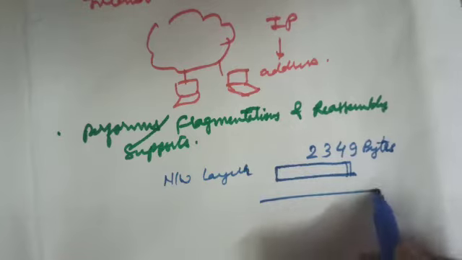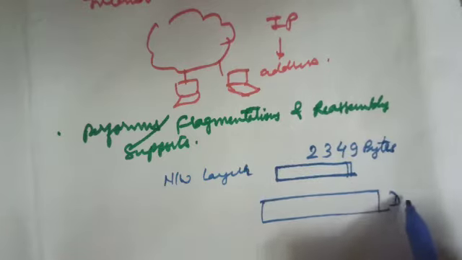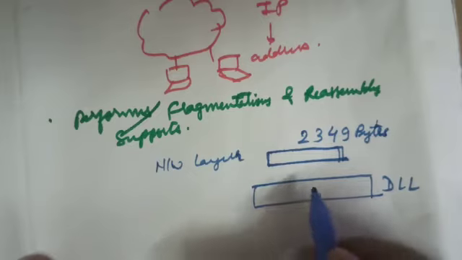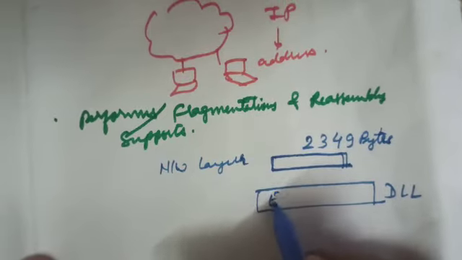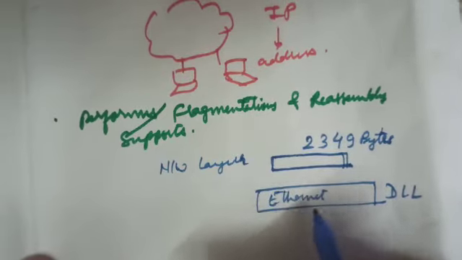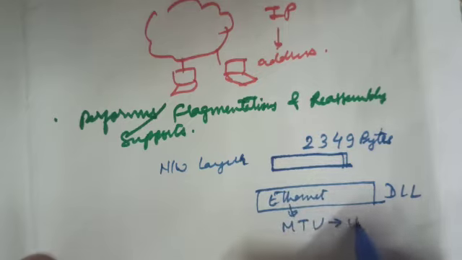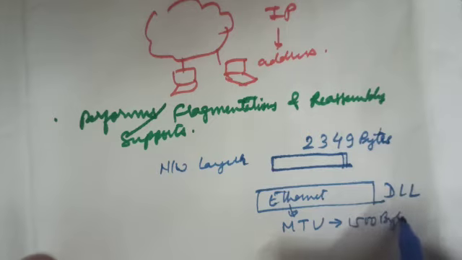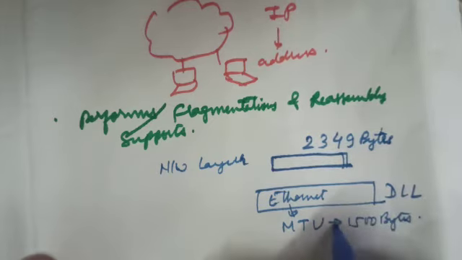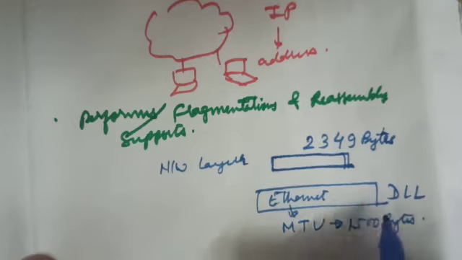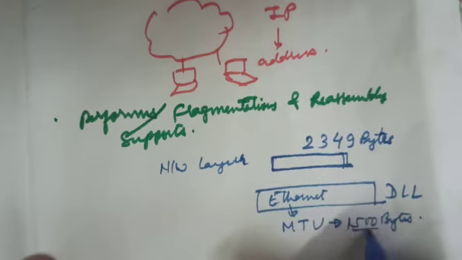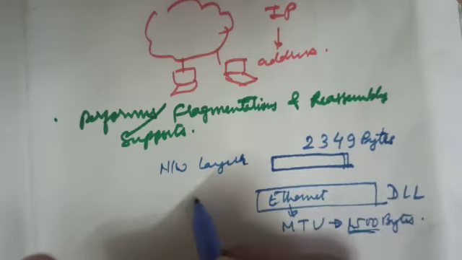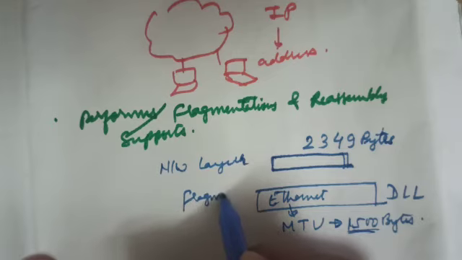And let's say at the data link layer, the technology used is Ethernet. This Ethernet has the maximum transmission unit of 1500 bytes. So when the underlying technology specifies a maximum transmission unit of 1500 bytes and the packets generated at the network layer are far larger than this, then fragmentation is required.